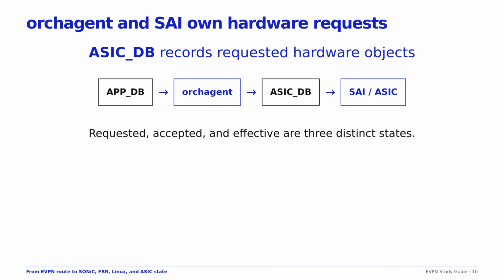A row in ASIC_DB proves a requested object model, not necessarily successful hardware behavior. Inspect orchestration errors, SAI return status, resource availability, and hardware counters. Finally, send a packet that exercises the exact entry, including an alternate path and negative filter when relevant.